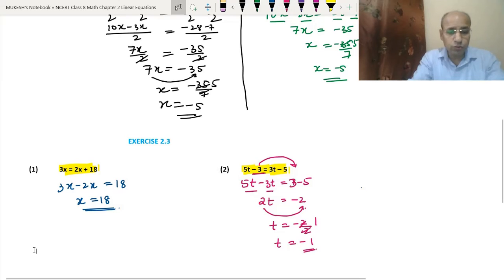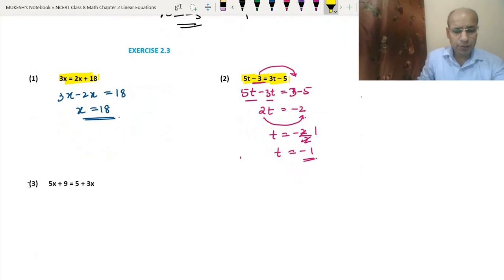Okay. So now we will do the third question. In the third question, we have 5x plus 9 equals 5 plus 3x. Okay, same way we will do this question also. We will take 3x to the left side, and 9 to the right side. Okay, so this 3x when it goes to the other side will become minus 3x because it has the positive sign here, equals, then we write 5. Now 9 when it goes to the other side, it will become minus.